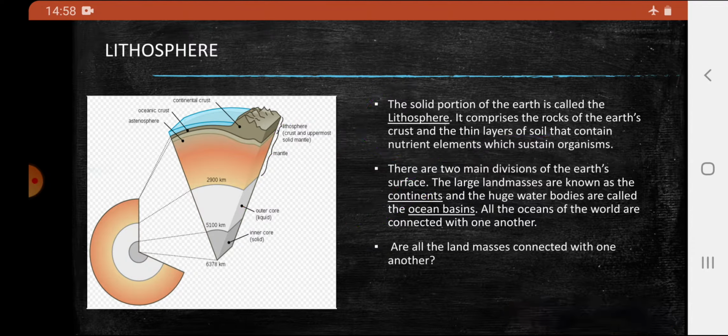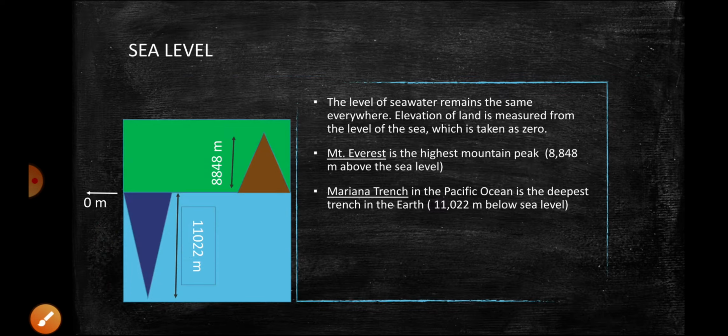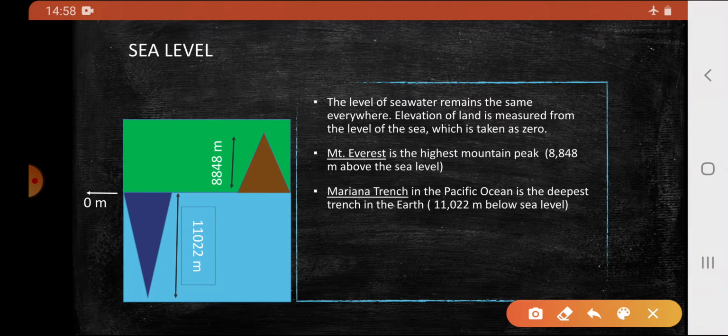We have taken the mean value of sea levels as mean sea level. Elevation of land is measured from mean sea level. Example, Everest is the highest mountain peak, which is at 8,848 meter above the sea level, and Mariana Trench in the Pacific Ocean is the deepest trench in the earth, which is at 11,022 meter below the sea level.